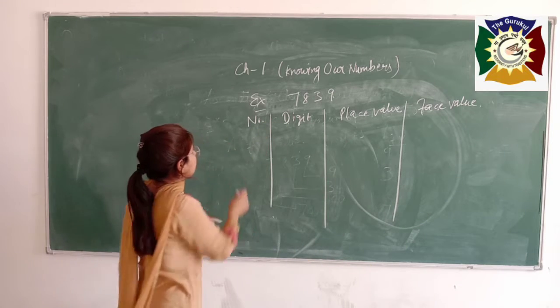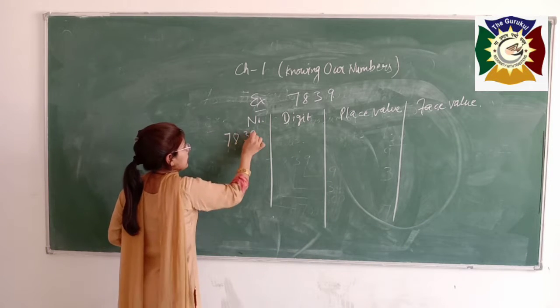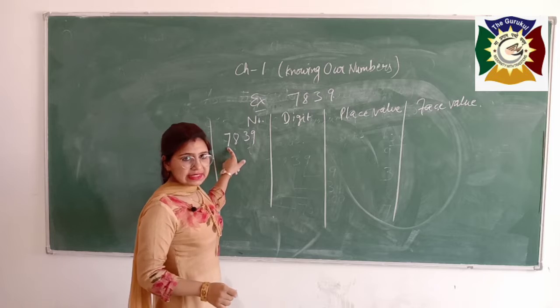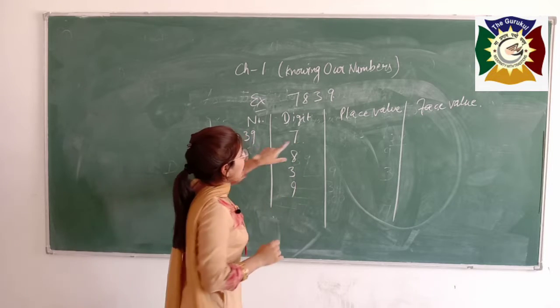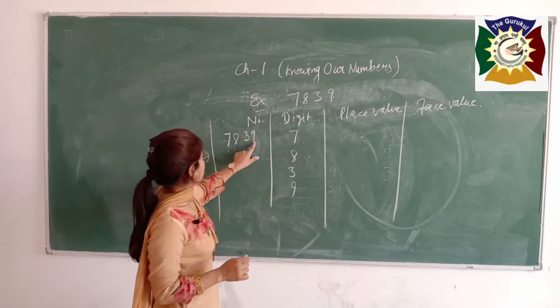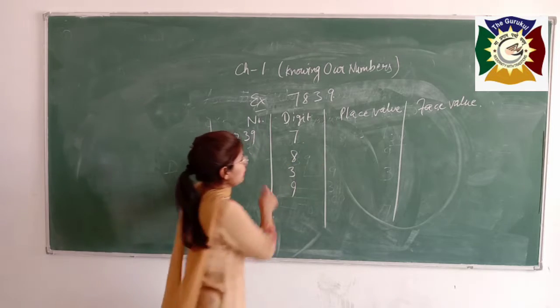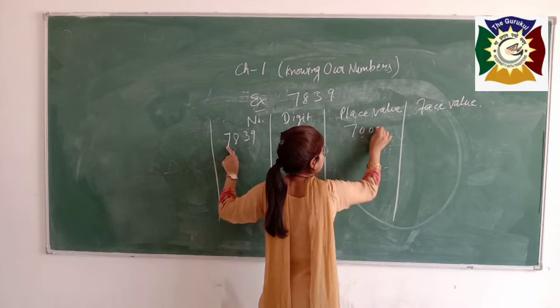The number is 7839 and digits in the number is 7839 and place value 7 is at the place of 1000, so place value of 7 is 7000.